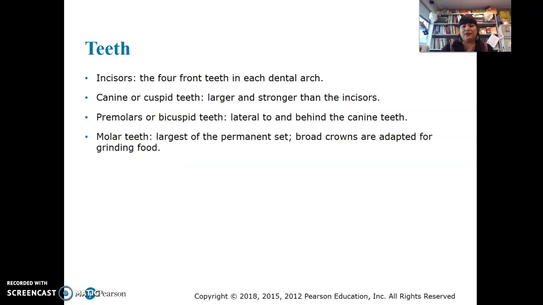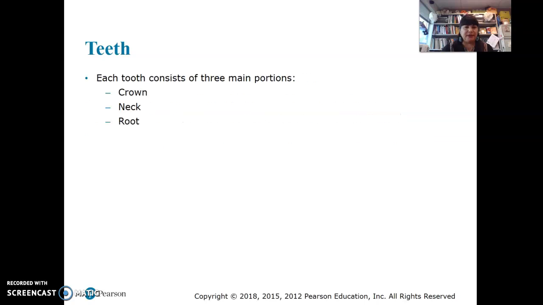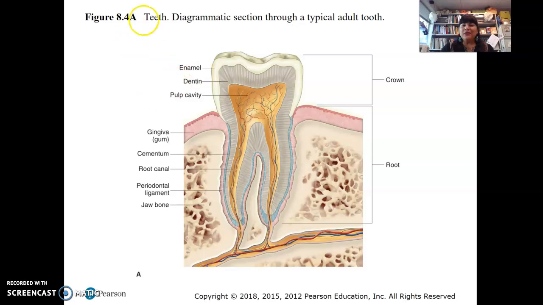So talking about the different teeth, which we already did. Now, what about the tooth? Have you heard of someone getting a crown on their tooth? Okay, what's that about? So the tooth itself has anatomy. The top part is the crown. So if anyone's ever gone to the dentist and had to get a crown, they're taking this part out and putting a synthetic part over it.